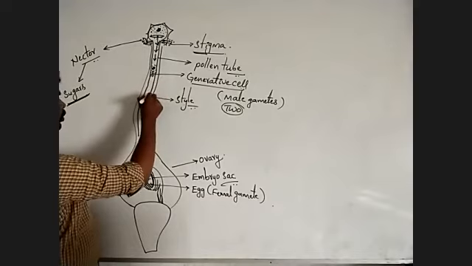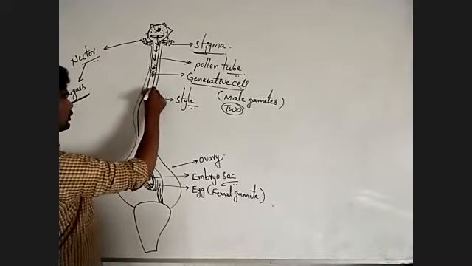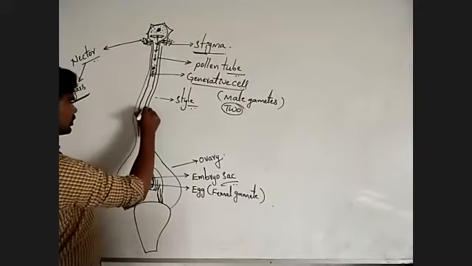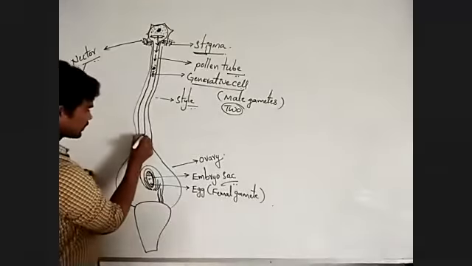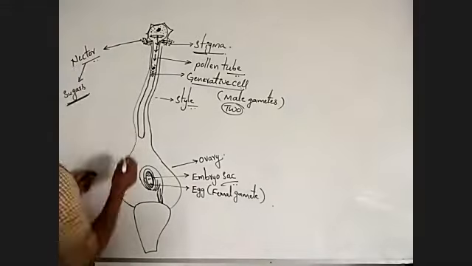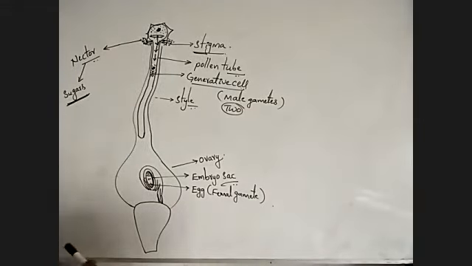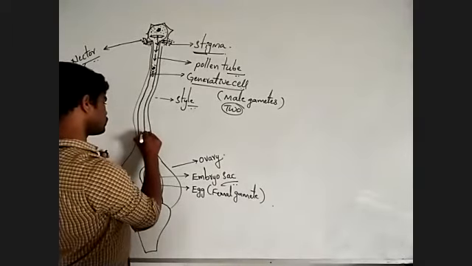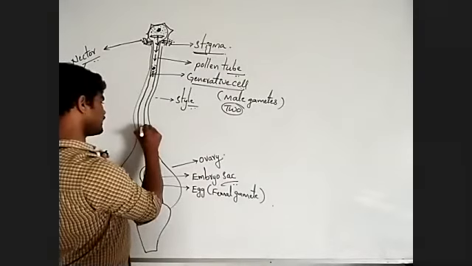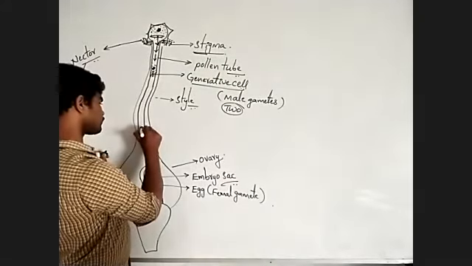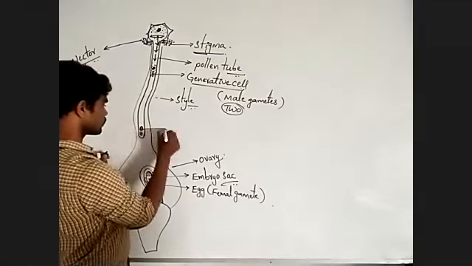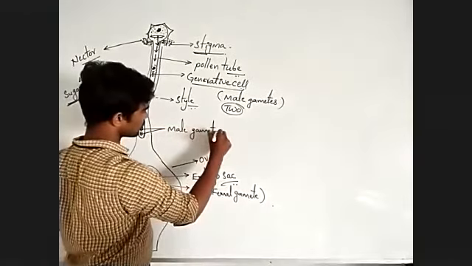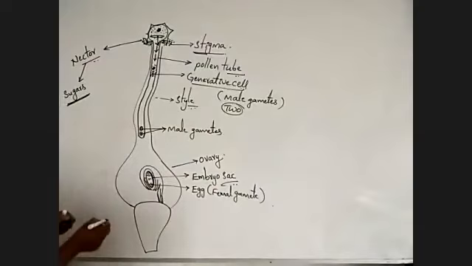As the pollen tube grows through the style towards the ovary, the generative cell is involved in mitosis and gives two male gametes. These two are male gametes.